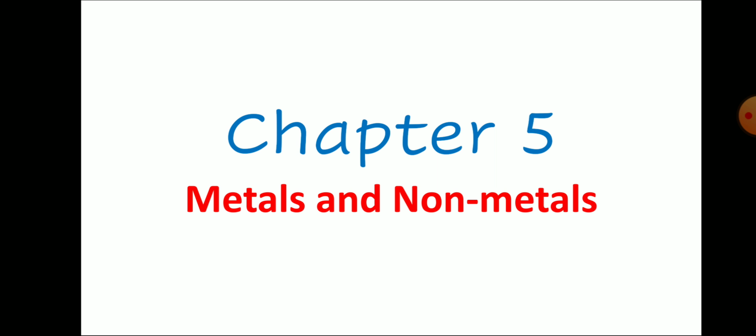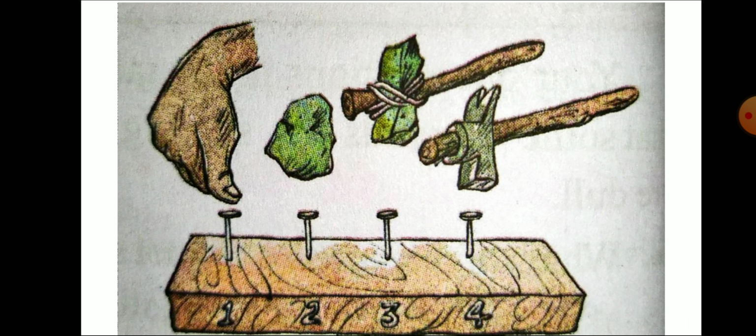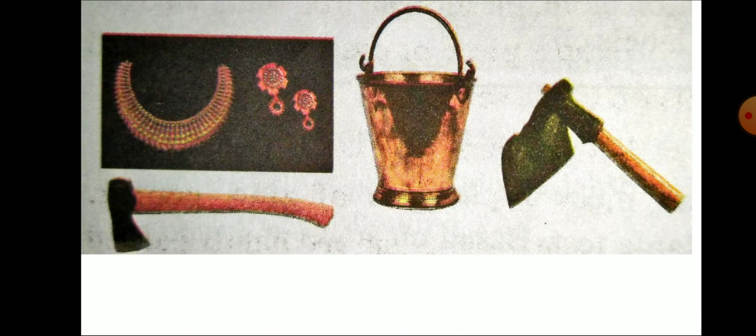Here, just see, these are weapons as well as arms they use for day to day uses. Nails as well as hammers are all made with metals. Now, first and foremost, we also see different examples of metal.